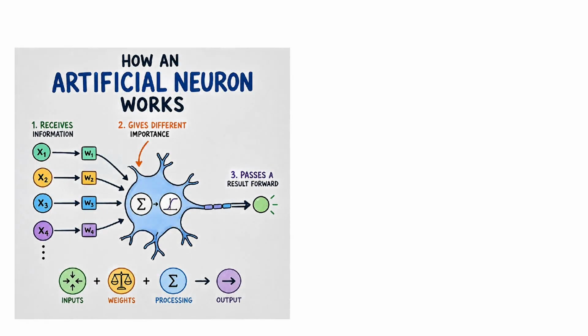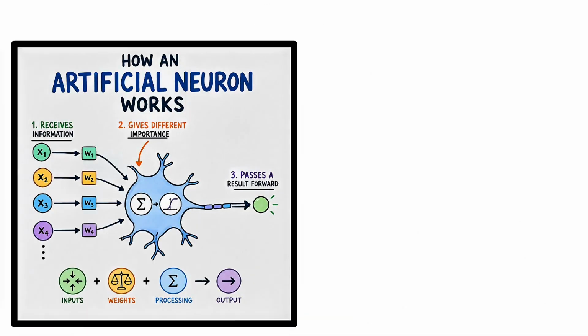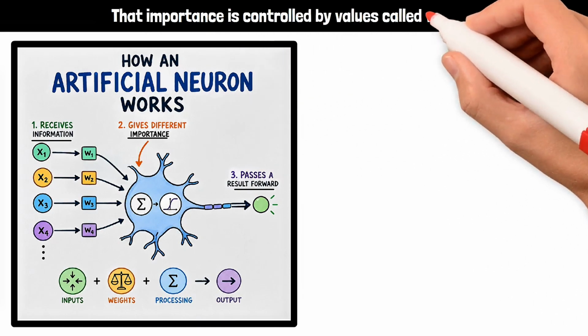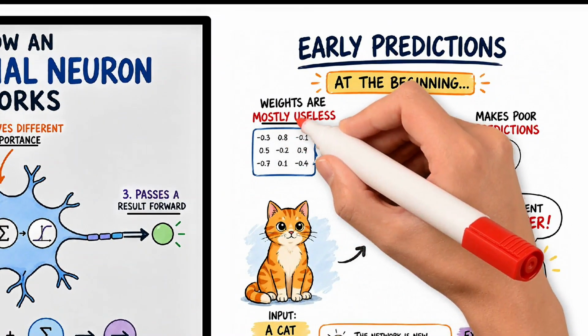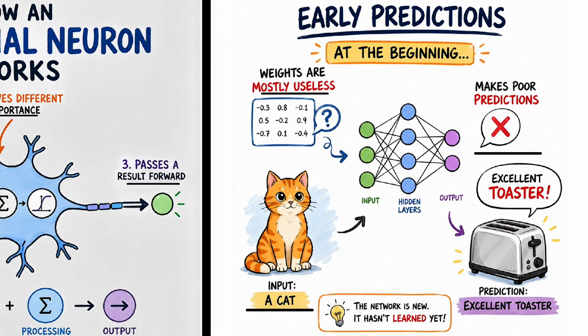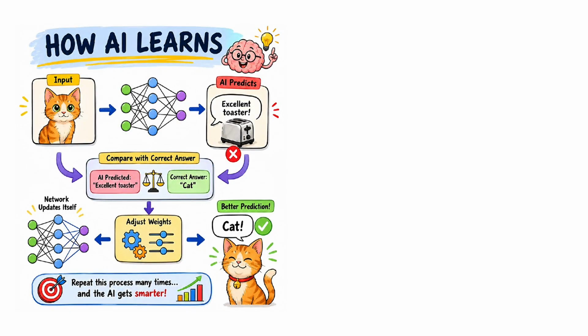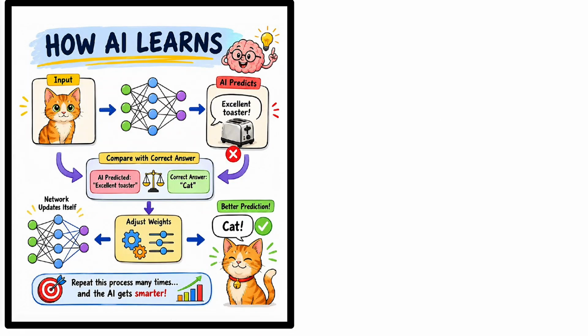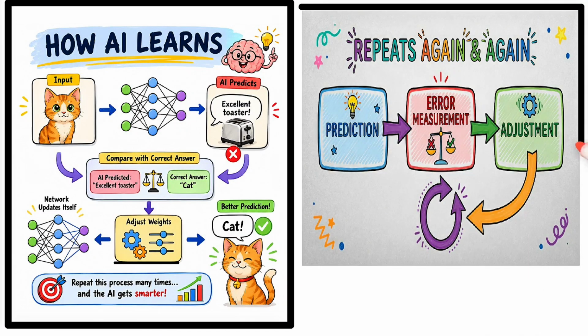Each artificial neuron receives information, gives different importance to different signals, and passes a result forward. That importance is controlled by values called weights. At the beginning, those weights are mostly useless, so the network makes poor predictions. It may see a cat and confidently announce, "Excellent toaster." But during training, it compares its prediction with the correct answer and adjusts those weights. This happens repeatedly through a process of prediction, error measurement, and adjustment.